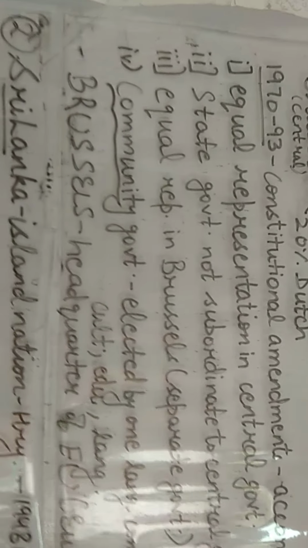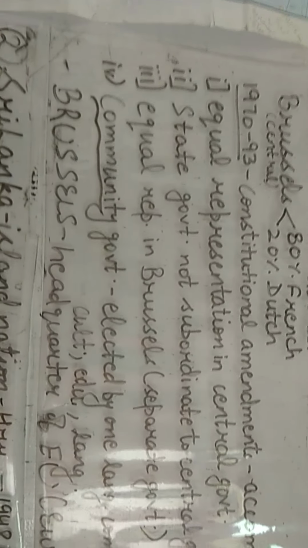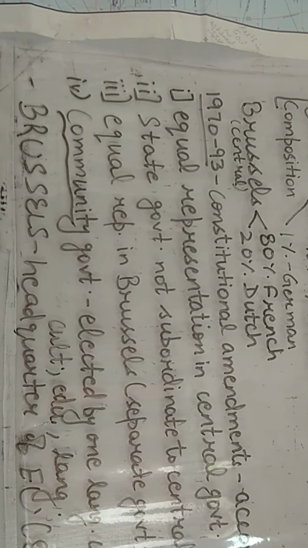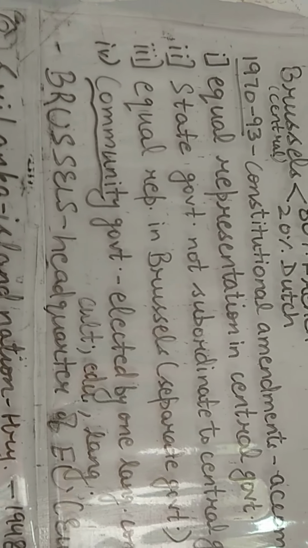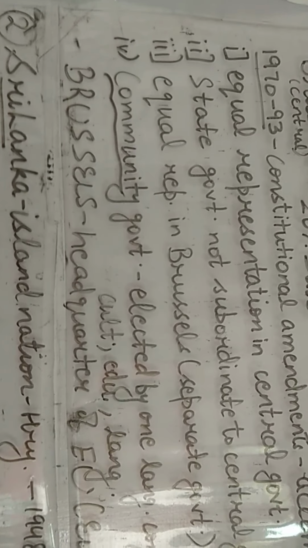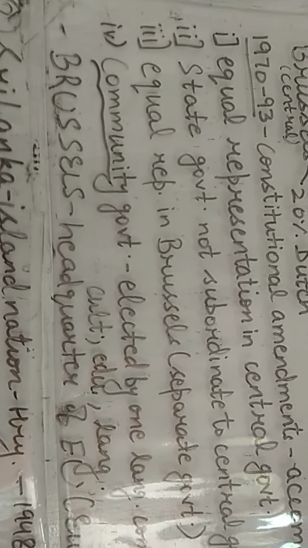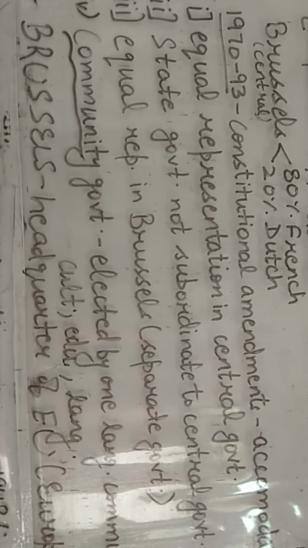Equal representation in Brussels. Now in Brussels, that is the capital city, French speaking people were in majority. Now, because Dutch speaking people have accepted equal representation of French in central government, so in return, French speaking people who were in majority in Brussels accepted equal representation in the capital city, which had a separate government.